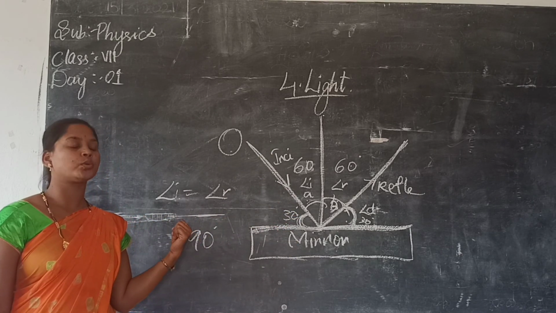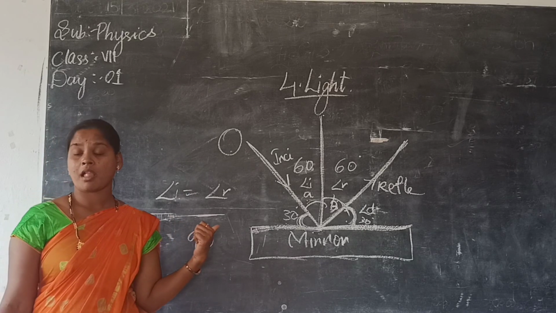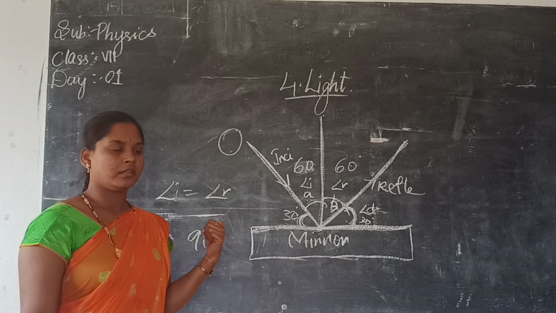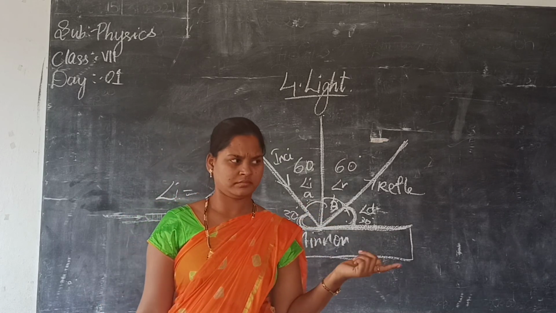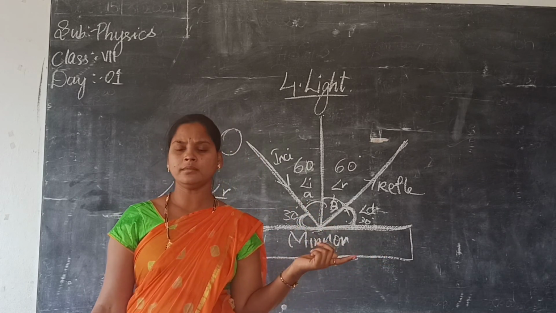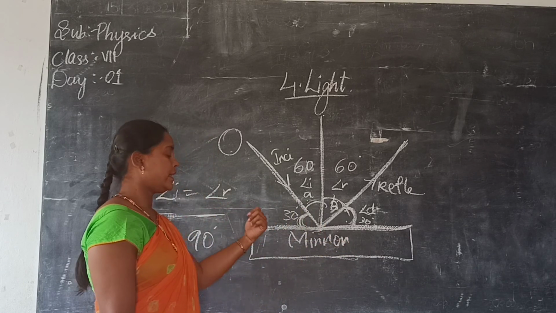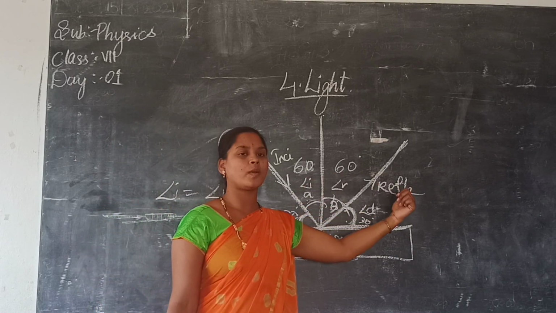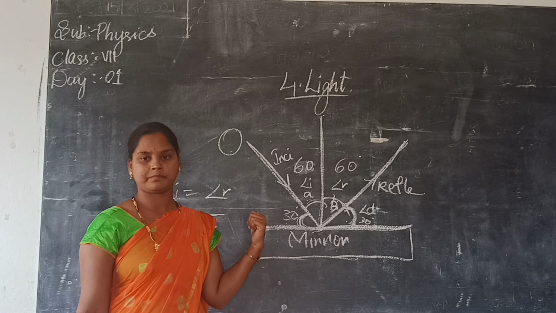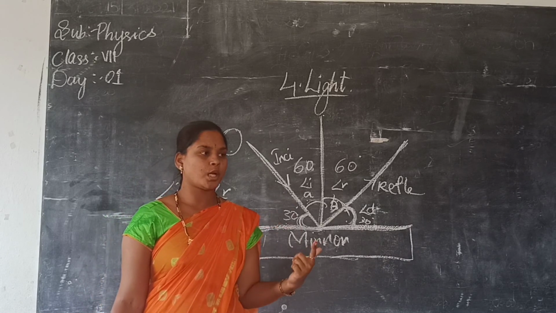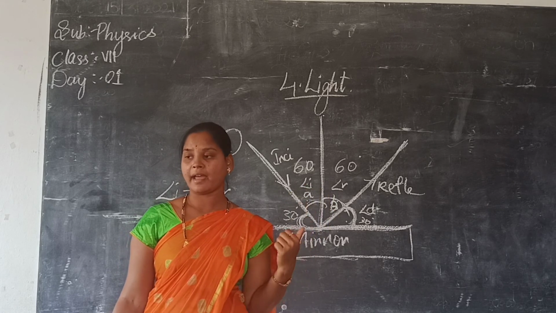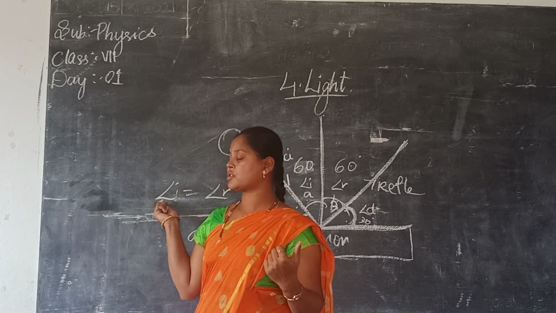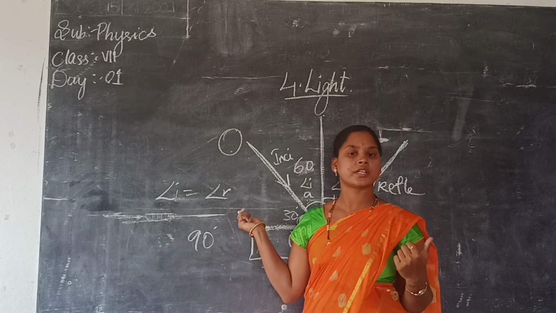Angle of incidence, angle of reflection, incident ray, reflected ray, normal line, angle of divergence, laws of light. What are the two laws? The angle of incidence is equal to the angle of reflection. And the other law: the incident ray, normal ray and reflected ray always lie in the same plane. First law is that the incident ray, reflected ray and normal always lie in the same plane, and the second is that the angle of incidence is equal to the angle of reflection.